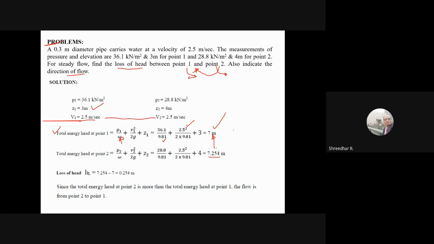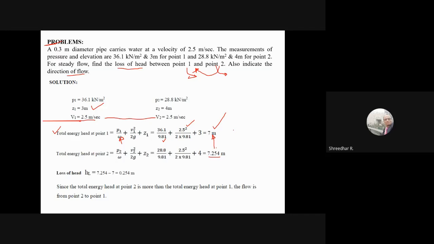Here you should directly take a calculator, start calculating, and note down the total energy head. Similarly, simply type it on your calculator without writing, and find out the energy head at point 2. Then see which head is more. The flow will take place from that point to the other point. These are this type of problems.